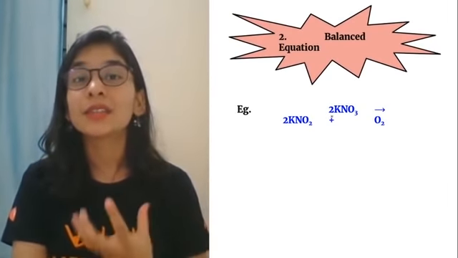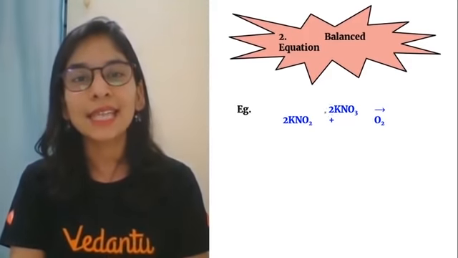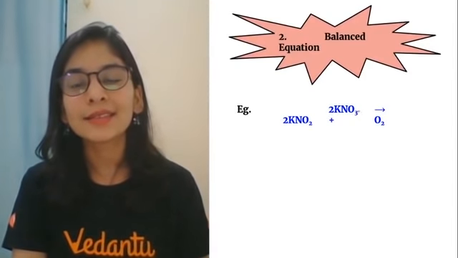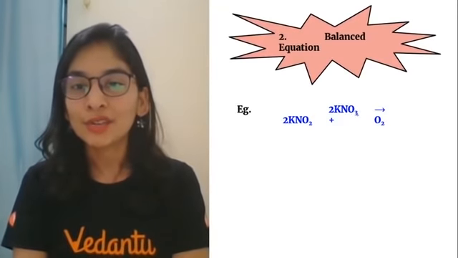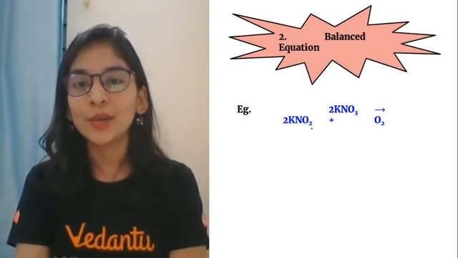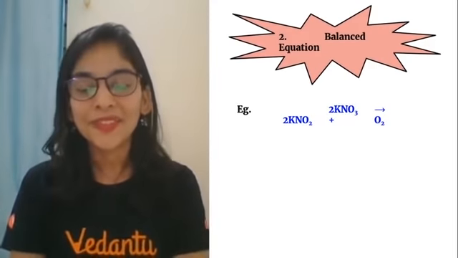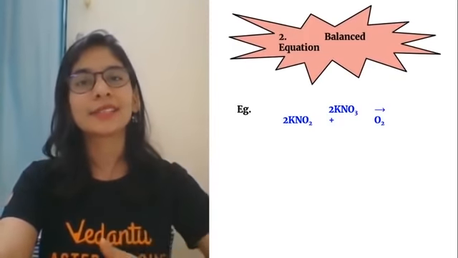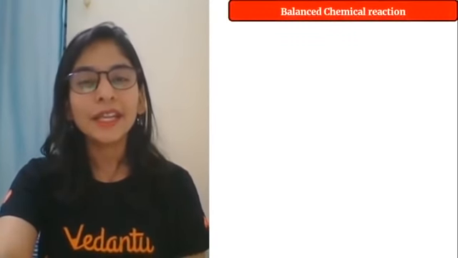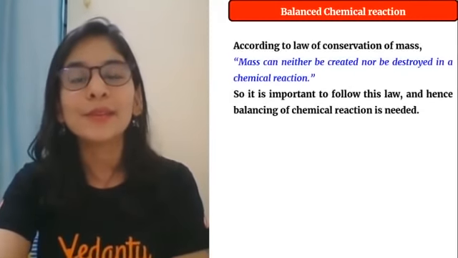So students, to decide the total number of atoms involved, you need to take the coefficient which we write at the very start and multiply it with the subscript involved. That will be the total number of atoms of that element. So 2 into 3, 6 oxygen, 2 into 2, 4 oxygen and 2 oxygen, 6 oxygen, work is done. Alright, the reaction is balanced. So one part is the skeletal chemical equation, one part is the balanced chemical equation. And I really want my students to always write the equation in balanced form because it's so important.